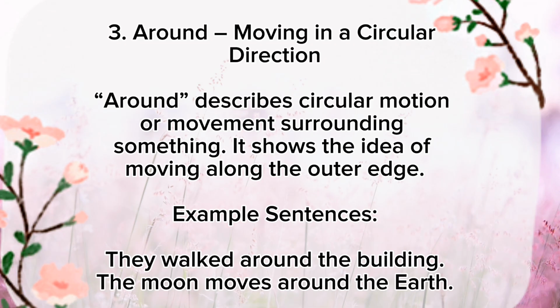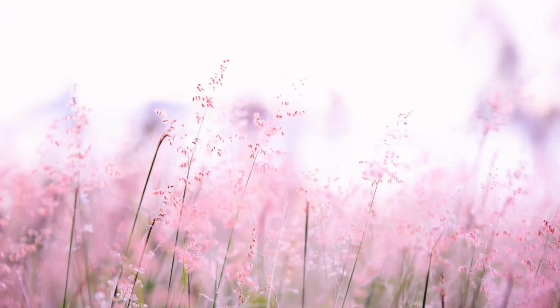3. Around, moving in a circular direction. Around describes circular motion or movement surrounding something. It shows the idea of moving along the outer edge. Example sentences. They walked around the building. The moon moves around the earth.